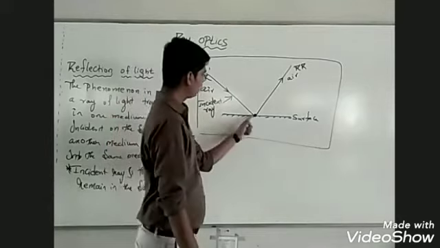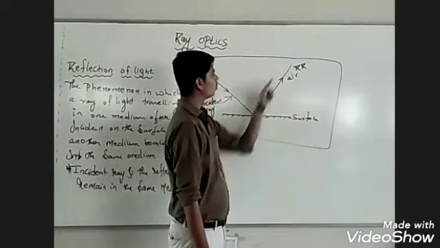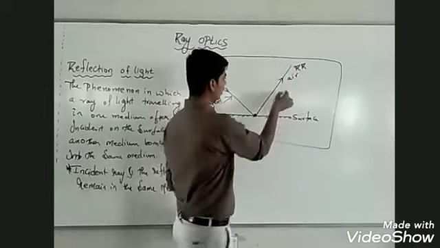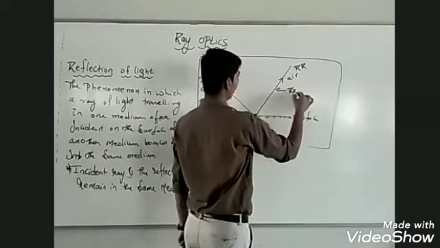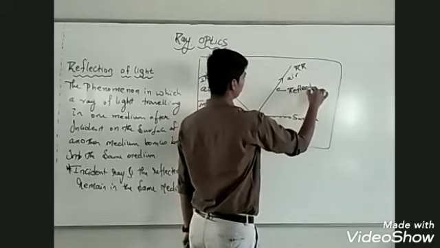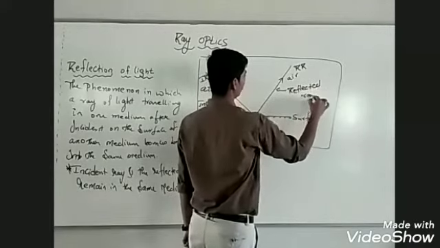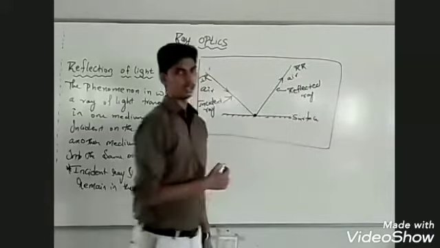After this ray is incident on the surface, the ray bounces back into the same medium. This ray, which bounces back into the same medium, is called the reflected ray. This ray is called the reflected ray.